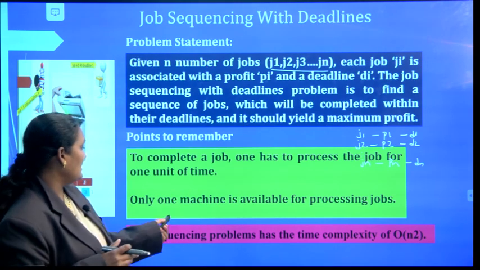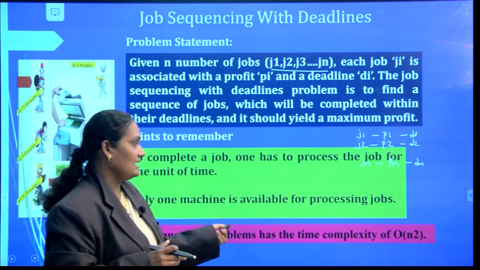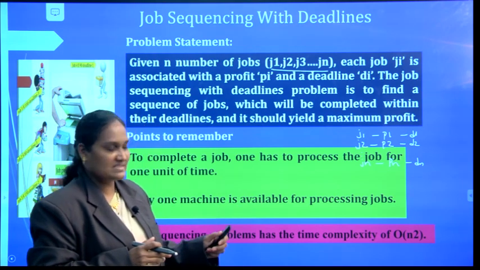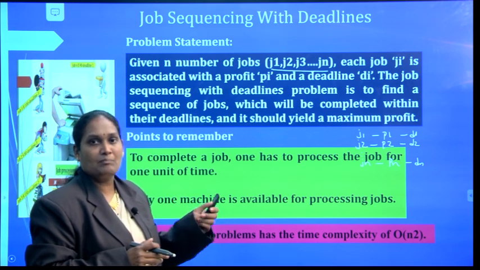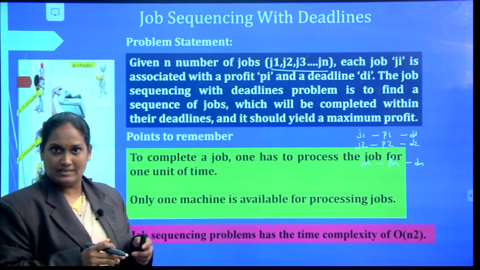Now, the time complexity of the job sequencing with deadlines problem is big O of n square, where n is the number of jobs given.